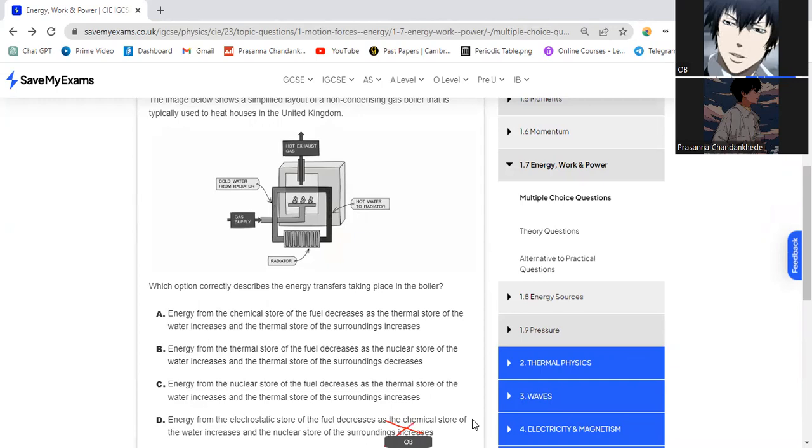It's not D. It's also not C. I don't think it's C because there's a nuclear store there. Okay, since there's fire involved, I think right here, the chemical store decreases. I don't think the nuclear store of the water increases. The thermal store of the surroundings and also the water increase. So I think it's A.